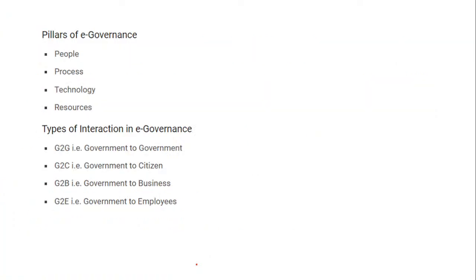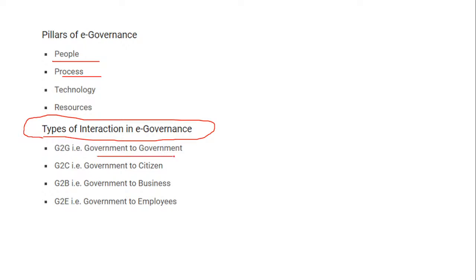Now, pillars of e-governance are people, process, technology and sources, and types of interaction. Here you can get questions, because we have seen questions on this. When we talk about G2G, that is government to government, interaction happens in an electronic way, with one government to another, or government to citizen, government to business, and government to employees. So the interaction can take any form. You have to just remember, but the questions are easier, so you don't have to learn all these things by heart.